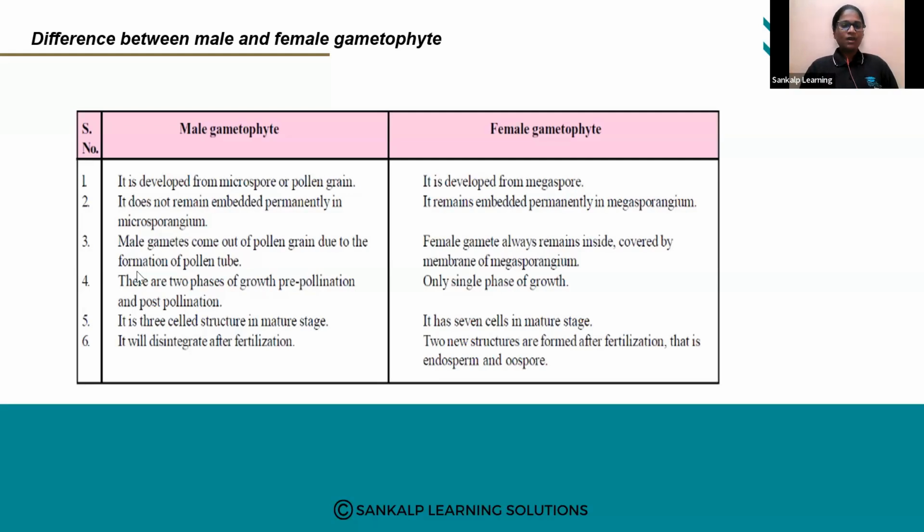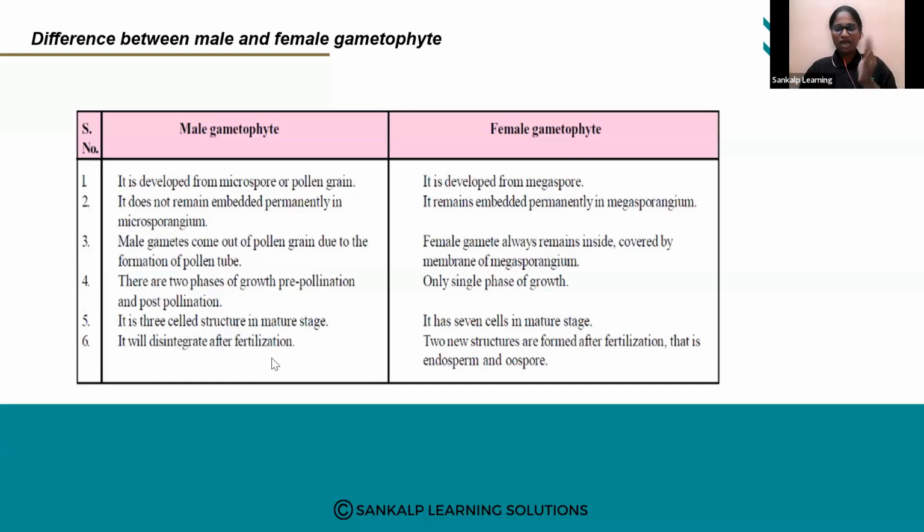Okay. Next, male gametophyte, it is 3-celled structure in mature stage. Male gametophyte alli 3-celled structure ಆಗತ್ತೆ, whereas when you come to the female gametophyte, we have 7-celled structure. 7-celled, 8 nucleated. Nucleus ಗಳಿರೋದು 8, cells ಗಳಿರೋದು 7. ಈ ಕಡೆ ಗಮನ ಇರಲಿ. It will disintegrate after fertilization.